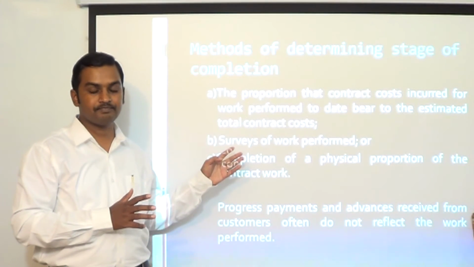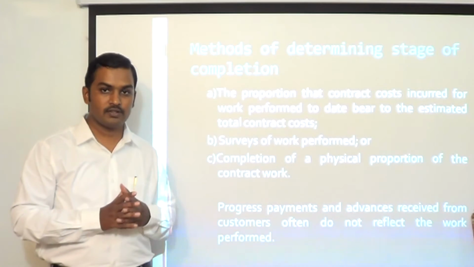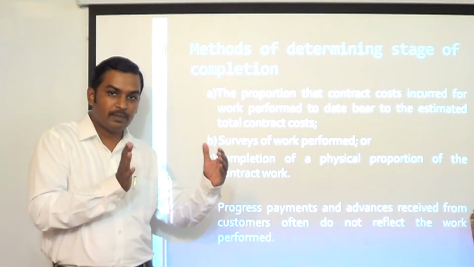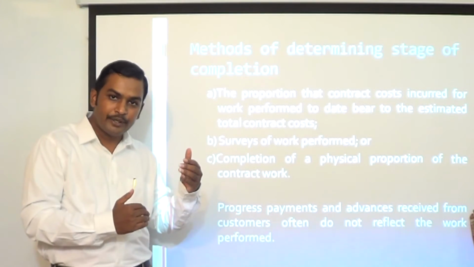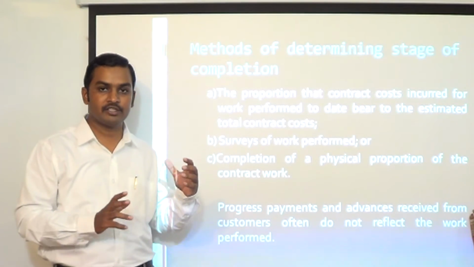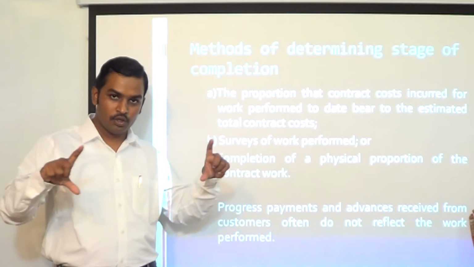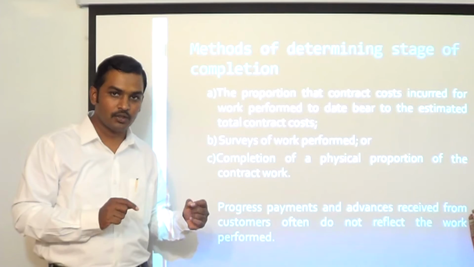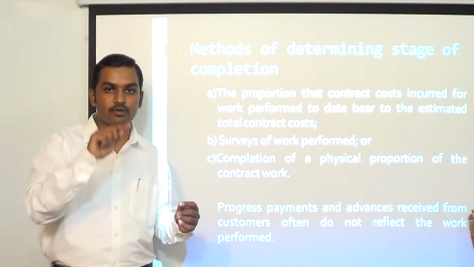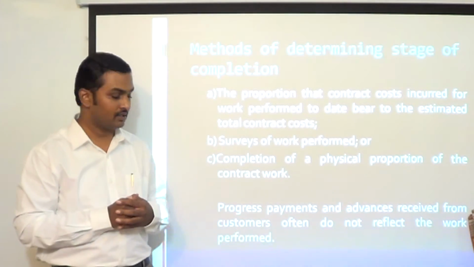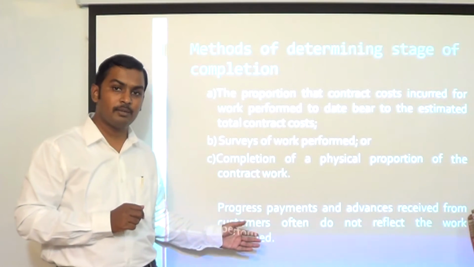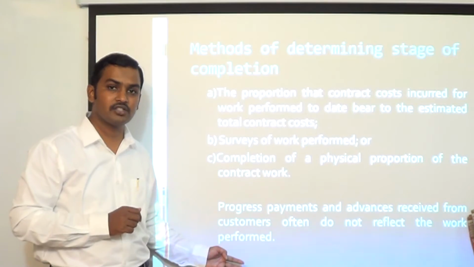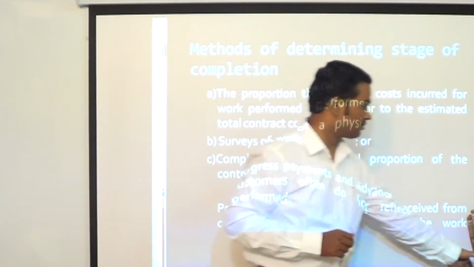And the third case is proportion of costs. You have to compare the cumulative costs which have been incurred to complete the work till date with the estimated total cost to arrive at the percentage of completion. Let us say the total estimated cost for the contract is 10,000. You have already incurred 8,000. Then we will say 8,000 divided by 10,000, 80%, is the percentage of completion. But we cannot take progressive payments received from the customer or advances received from the customer as an indication of the stage of completion. That is not possible.